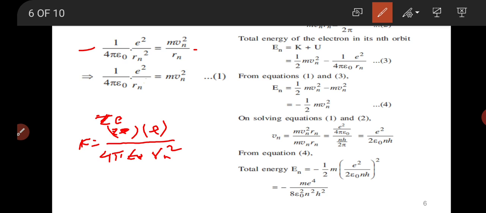Vn is the velocity of the electron in the nth orbit. After calculating this, you will find the relation m v square equals 1 by 4 pi epsilon 0 E square upon Rn, cancelling the radius term on both sides.